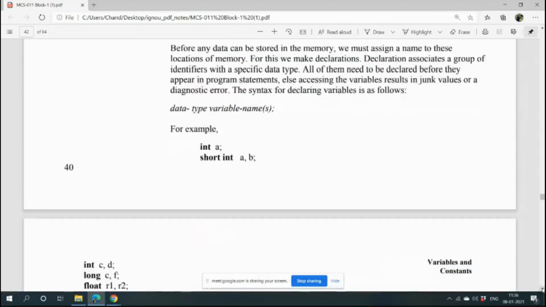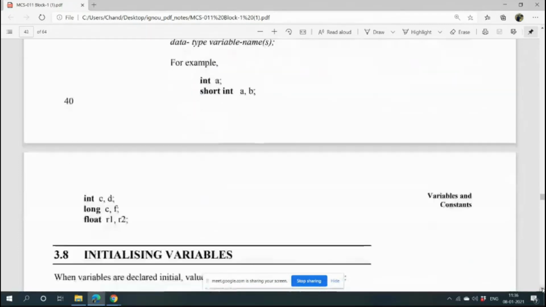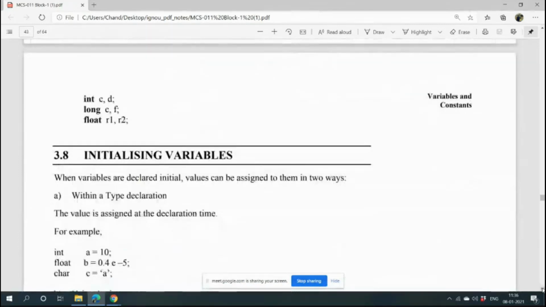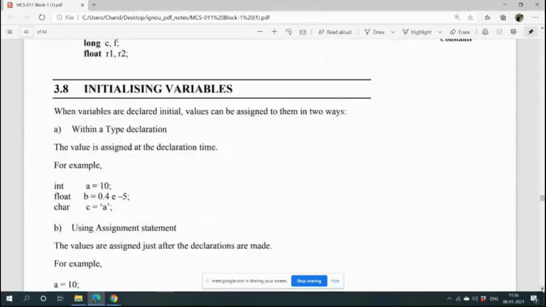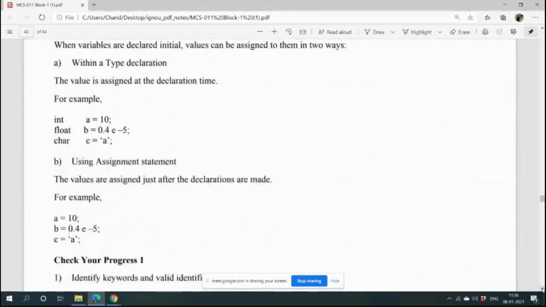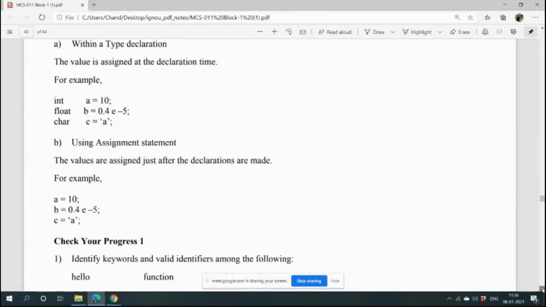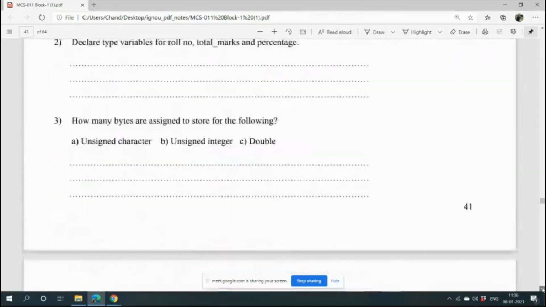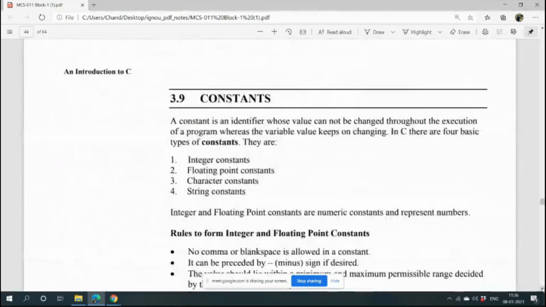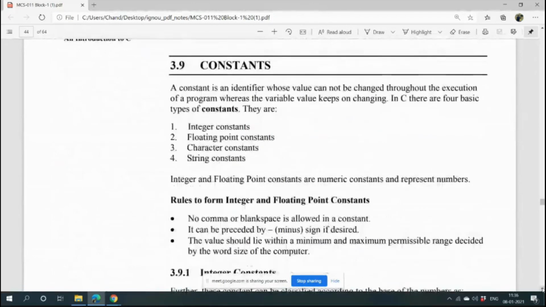Declaring variables. See, they have declared variables. Many variables are declared. You can see, this way you can declare the variable. And similarly, with the declaration of variables, we have to initialize them. Initialize means we have to give some value to this variable. Now we have covered variables, keywords, and their data types.